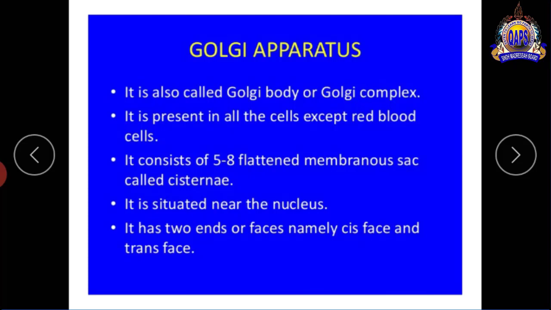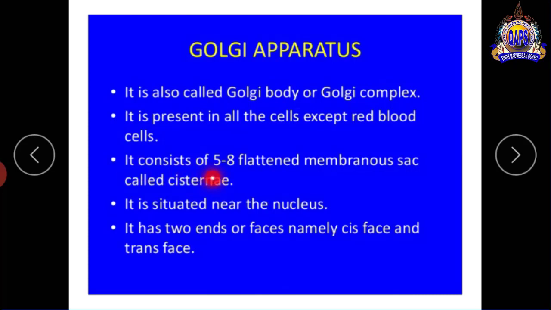Number second, Golgi apparatus. It is also called Golgi bodies or Golgi complex. Golgi apparatus is mostly present in plants and Golgi bodies mostly in animals. It is present in the cell except red blood cells. It means Golgi apparatus is not present in the red blood cell, but present in all other cells.